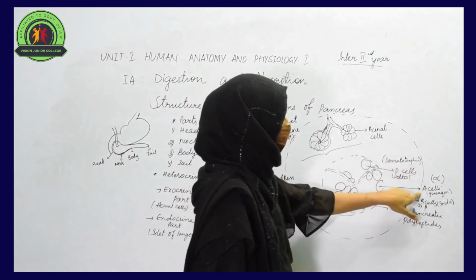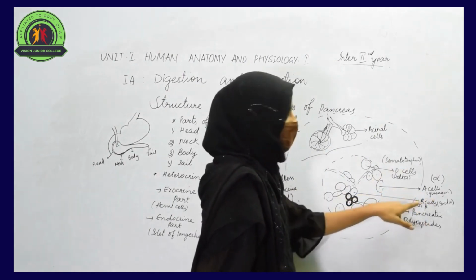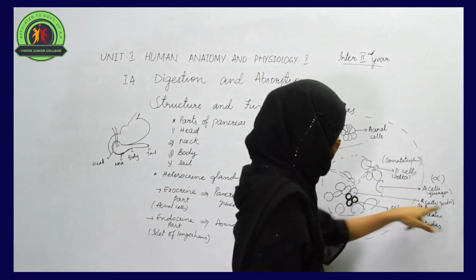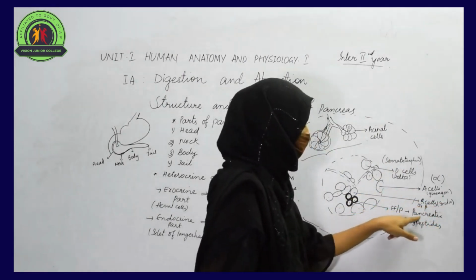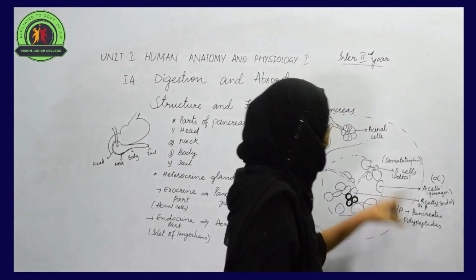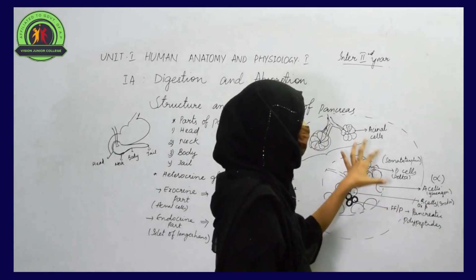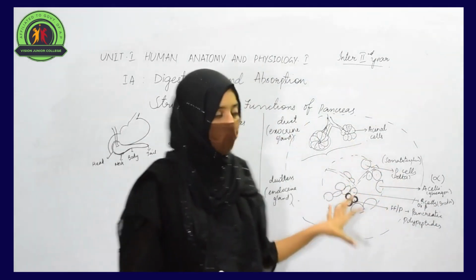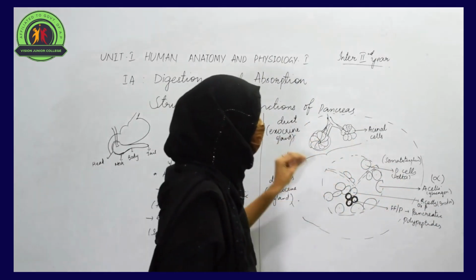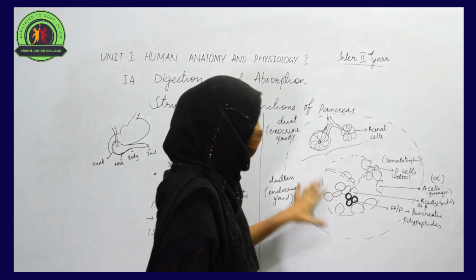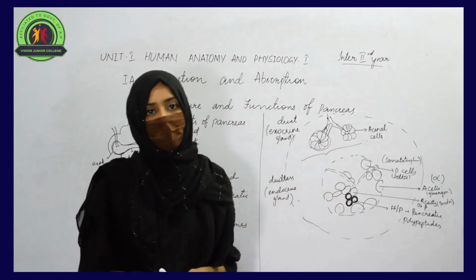So alpha or A cells secrete glucagon, beta or B cells secrete insulin, PP cells secrete pancreatic polypeptide, and D cells or delta cells secrete somatostatin. In this way, different hormones are secreted by the different cells found in the pancreas.